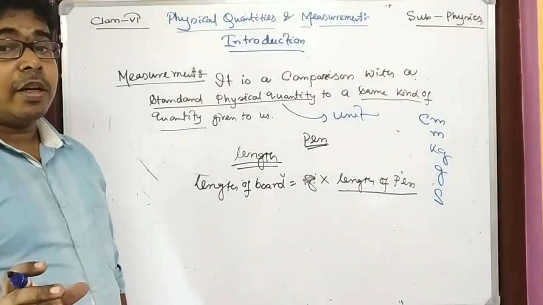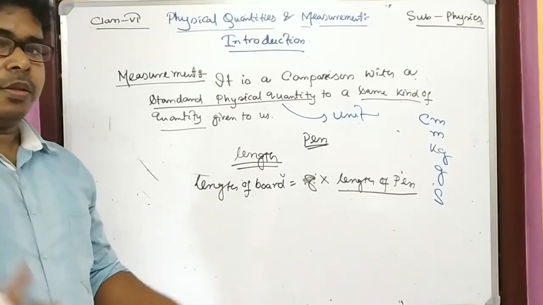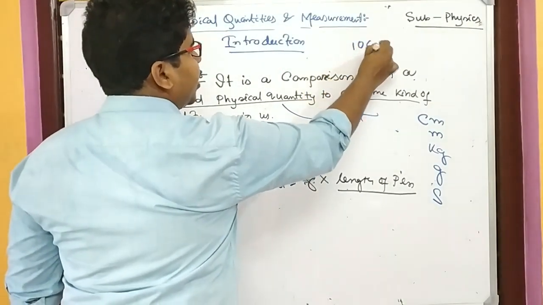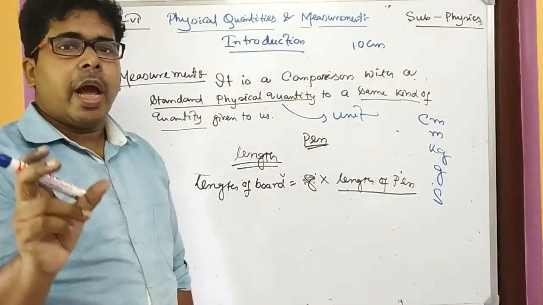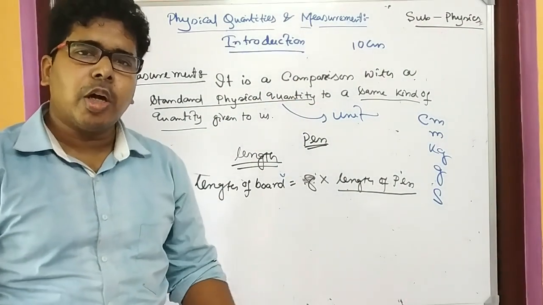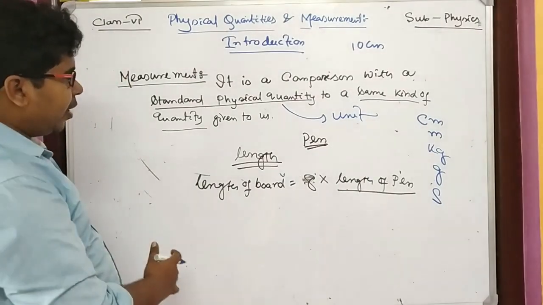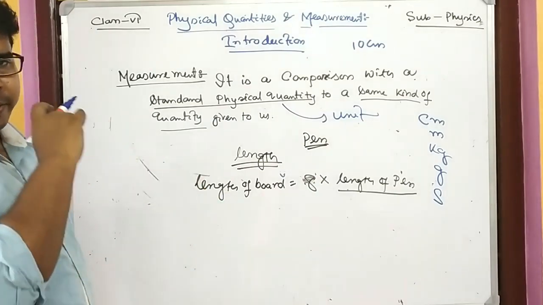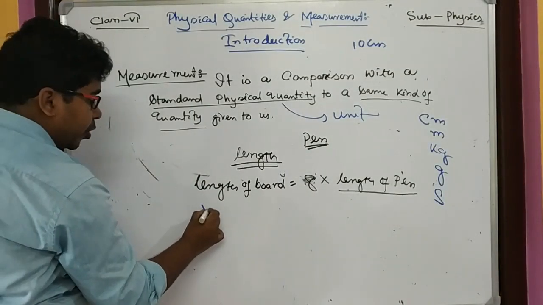Whenever we learn that the length of a substance is 10 centimeter, that means centimeter is a standard value, and 10 times its standard value equals the length of the object we want to measure.